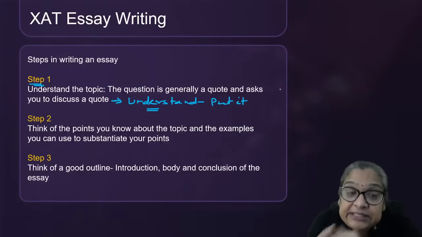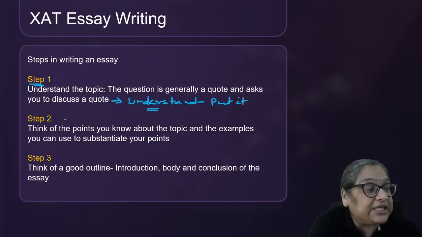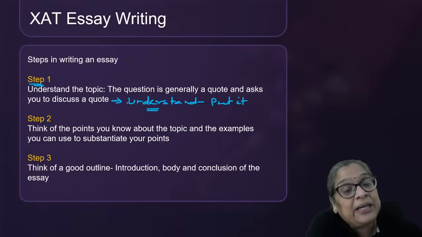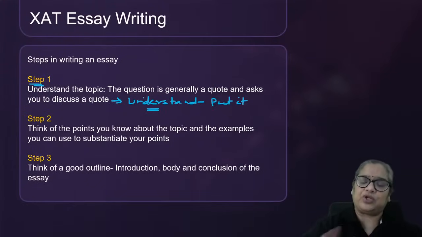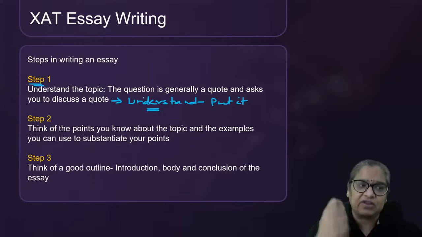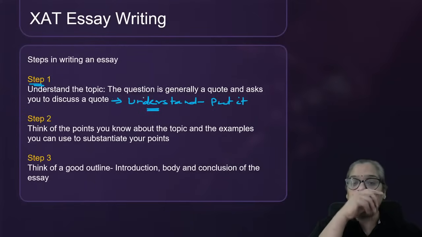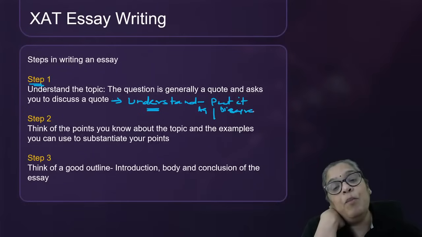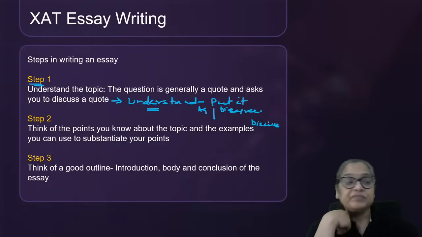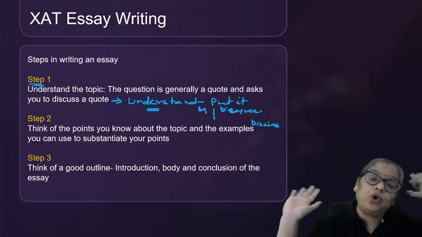But the key is, understand what the question is asking, and Kushal, you can know it by putting it in your own words. If you want, put it in your own language, whatever your mother tongue. Say it 3, 4, 5 times, and you will understand what it is asking. Then, if it is just, do you agree? Then you know that it's in a form of agree or disagree. Most XAT topics only ask you to discuss. That means they're leaving it open to you.